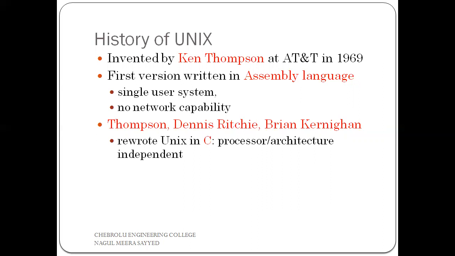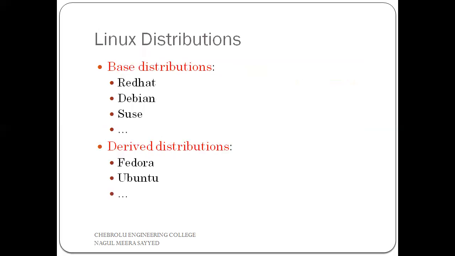After some years, three persons, Thompson, Dennis Ritchie, and Ken Thompson, developed a new version of Unix completely in the C language. There are some Linux distributions: base distributions and derived distributions. Base distributions are Red Hat Linux, Debian, SUSE. Derived distributions are Fedora, Ubuntu, like this.